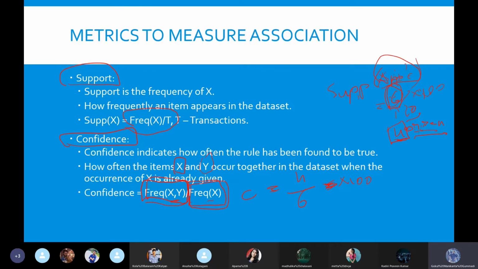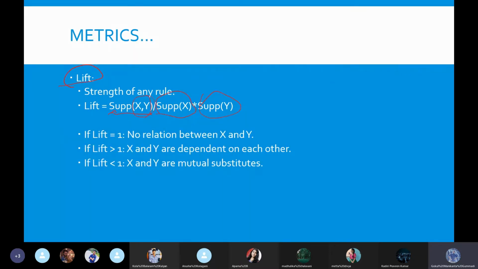How we calculate support is with respect to this. With the help of this formula we identify the support, and with the help of support we identify the lift value. So whenever we get a lift value between 2 items, we understand what the relationship between these 2 items is. How can we understand that?